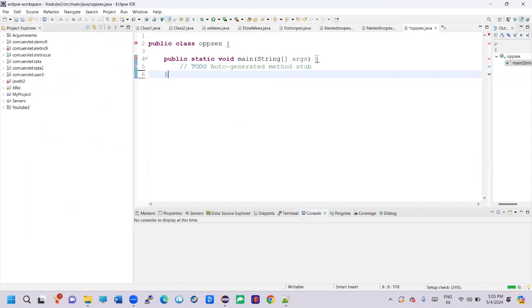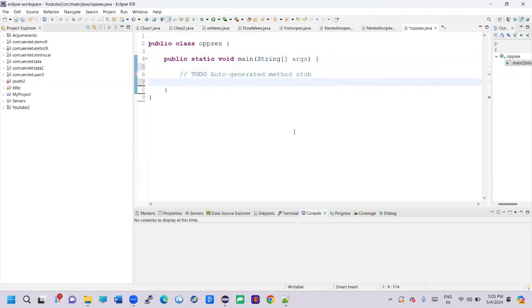Now I have created the class. So how to create the object? Do you know how to create the object? We already discussed. What is the syntax of the object? Class name, reference name equal to new class name.